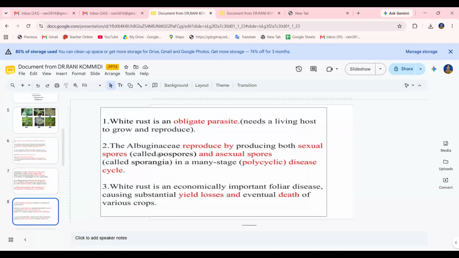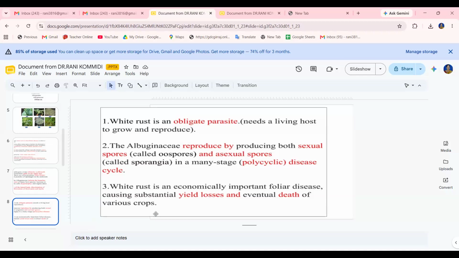That means it needs a living host to grow and reproduce. And the Albuginaceae reproduce by producing both sexual spores and asexual spores. So sexual spores are the oospores and asexual are the sporangia, in many stages.